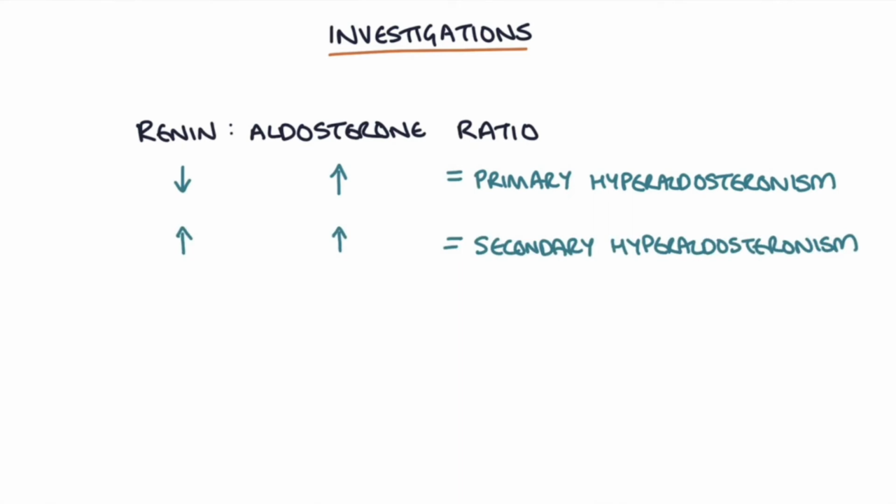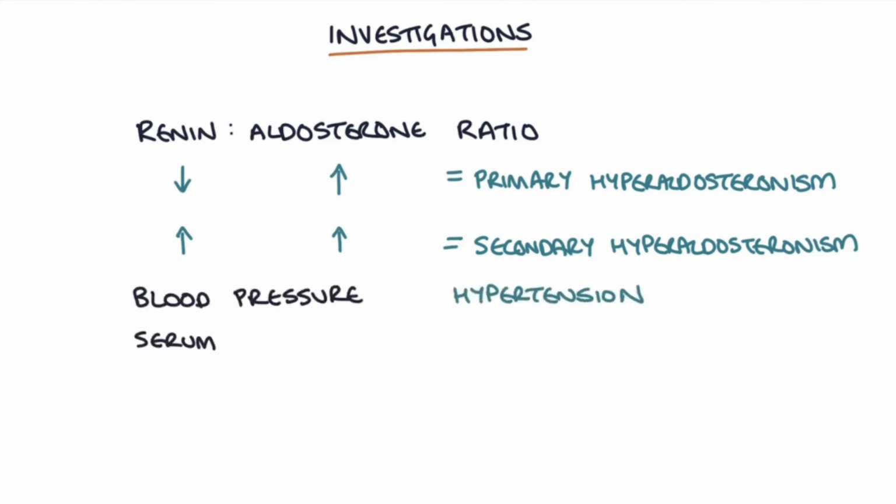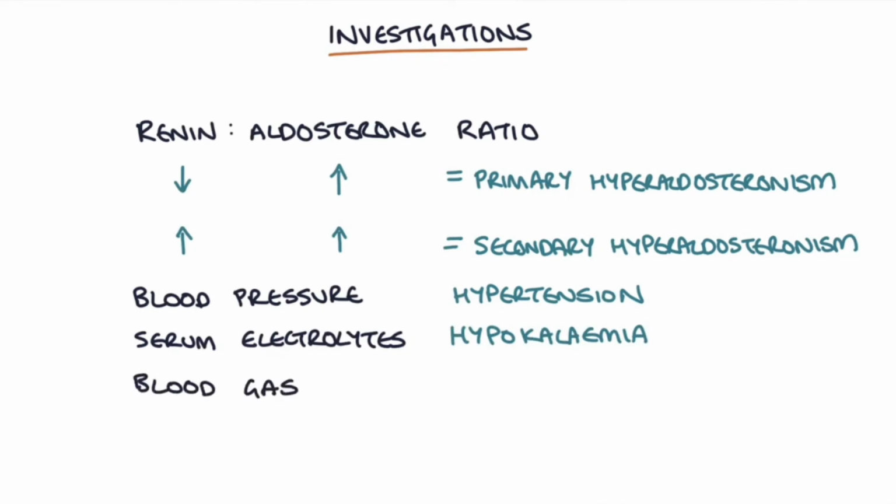Other investigations relate to the effects of aldosterone. You can check the blood pressure, where you're likely to find hypertension. You can check serum electrolytes, where you may find hypokalemia, or low potassium. And you can check a blood gas analysis, where you might find an alkalosis.